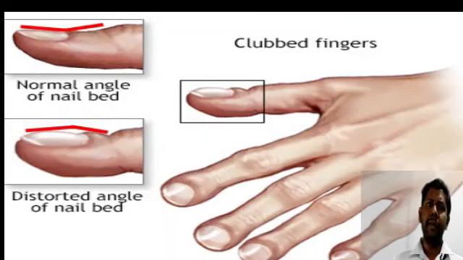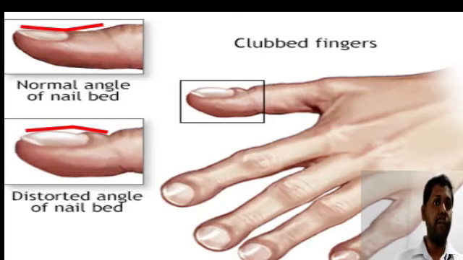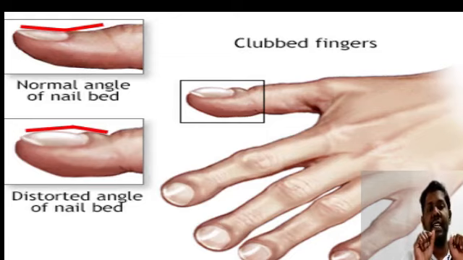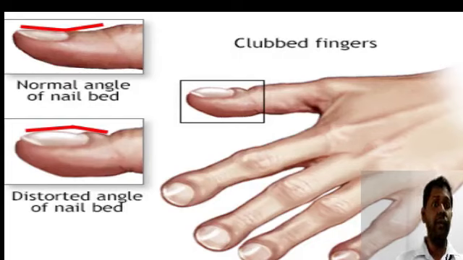So what is clubbing? Usually clubbing is defined as the bulbous enlargement of the soft tissue at the terminal end of the phalanges of the fingers. So how will you see it? That is by a test or a sign called the Shamrock sign. Usually for all persons, by placing the thumbs like this, you can see a diamond shape. But clubbing patients will not have that due to the bulbous enlargement. They can't see the diamond shape, and this is called the Shamrock sign.